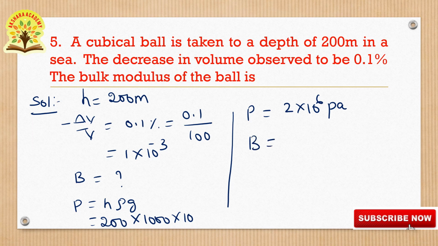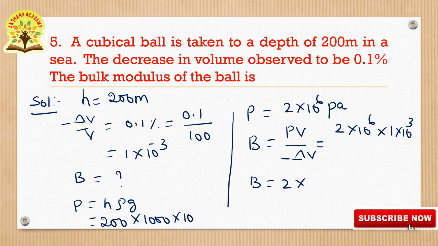B is equal to the formula PV by minus delta V. Substituting all values, P is equal to 2 into 10 to the power of 6 and V by minus delta V is 1 into 10 to the power of minus 3, which becomes plus 3. So B is equal to 2 into 10 to the power of 6 into 10 cube, it becomes 10 to the power of 9. Therefore the bulk modulus of the ball B is equal to 2 into 10 to the power of 9 Newton per meter square. This is the final answer.